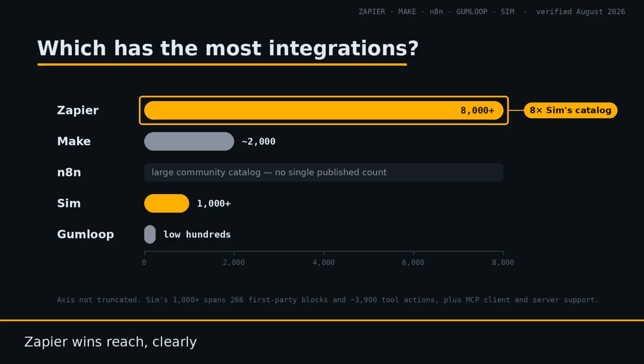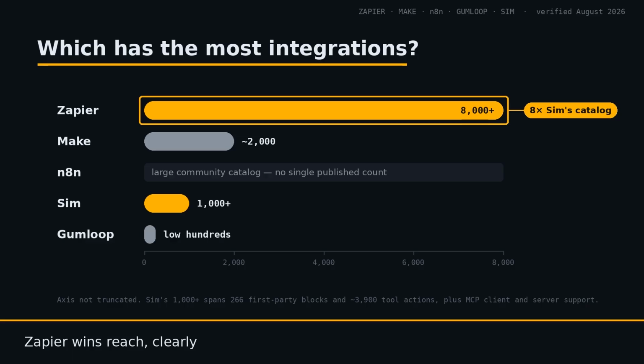n8n's node and template ecosystem is deep, and it's been accumulating for years with a large community-contributed catalog. SIM ships over 1,000 integrations across 266 first-party blocks and roughly 3,900 tool actions, plus MCP support in both directions. SIM is an MCP client and an MCP server, so a SIM workflow can be called as a tool by any external AI system. Gumloop has the smallest catalog of the 5, in the low hundreds.